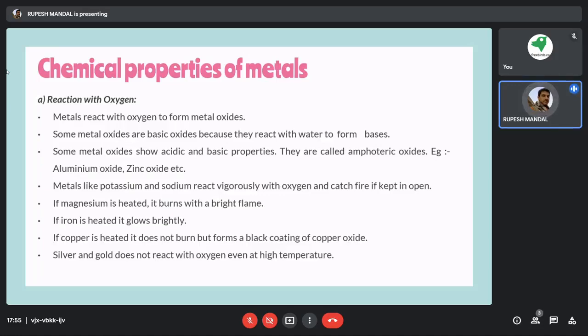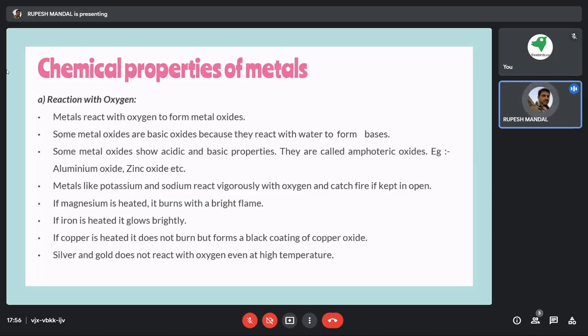In metallurgical activity, if you heat iron for a long time at a very high temperature, it starts glowing with an orangish color. If copper is heated, it does not burn, but it forms a black coating on the copper, which is copper oxide.